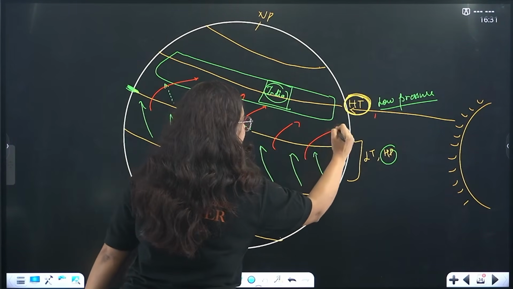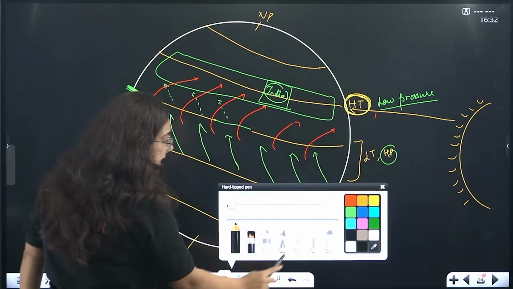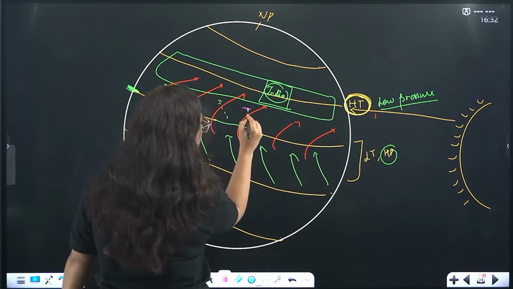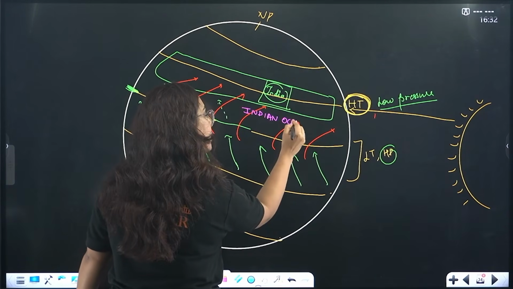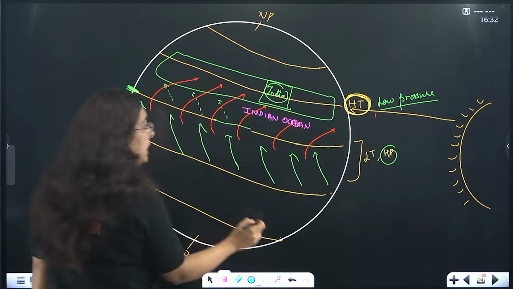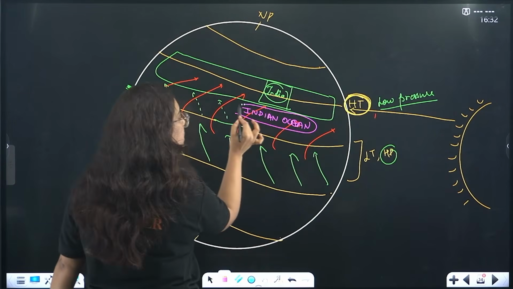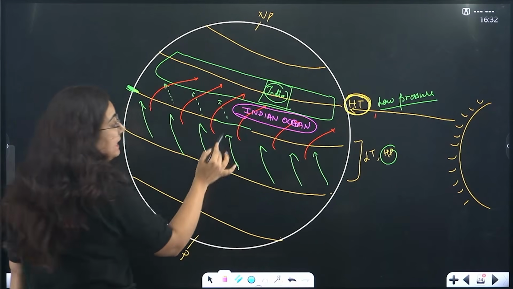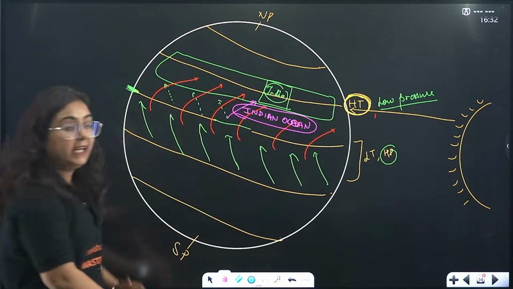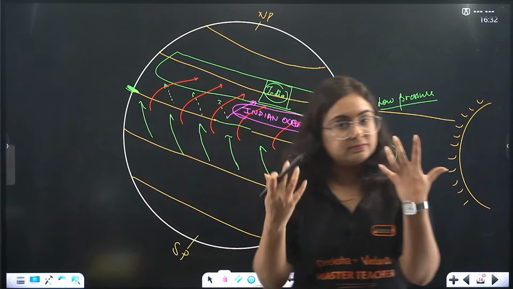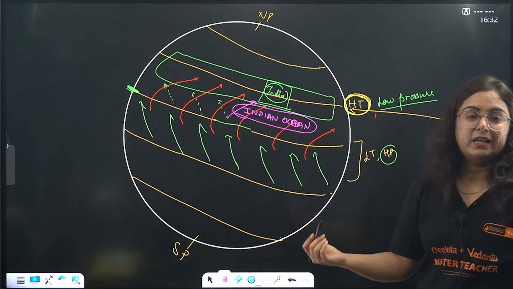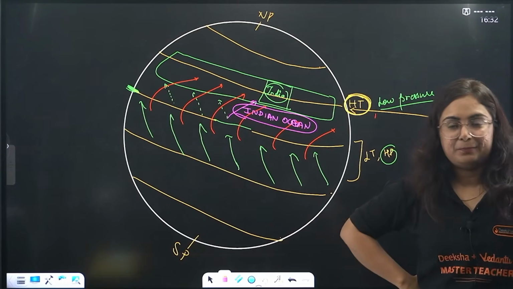Now what is here? Here it is the Indian Ocean. The wind will carry the moisture from the Indian Ocean and hit the coast of India, making India wet in this rainy season. Get it?